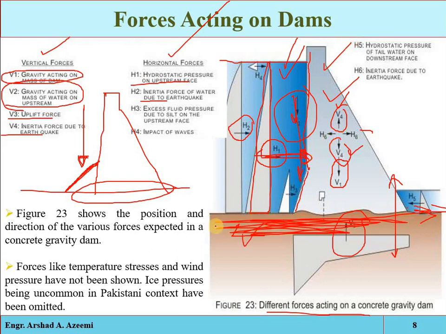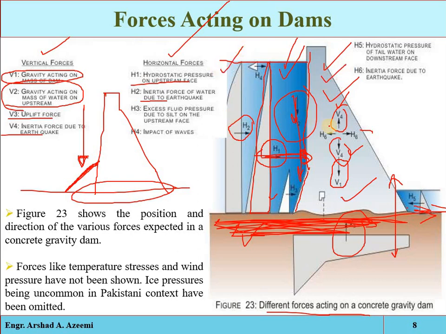So when the horizontal acceleration occurs in the foundation, it will try to move the dam and water bodies with itself, but these two external bodies will try to keep themselves at rest. So inertia will be generated in the dam body and reservoir.